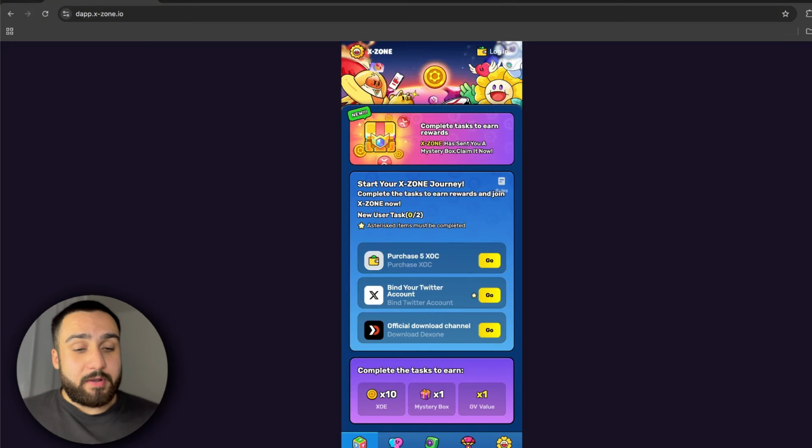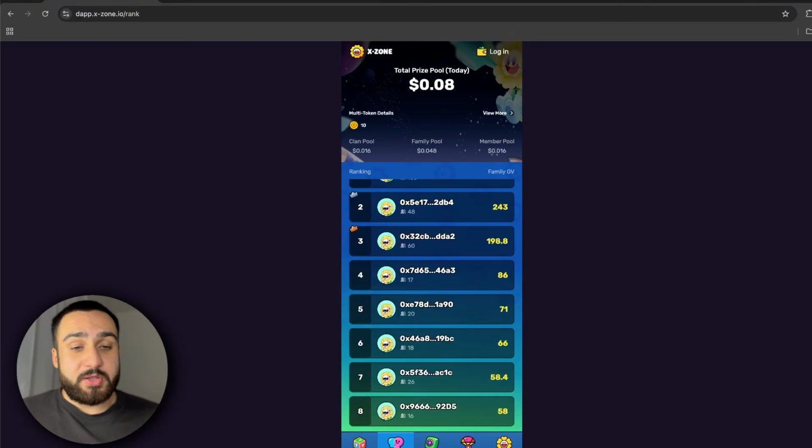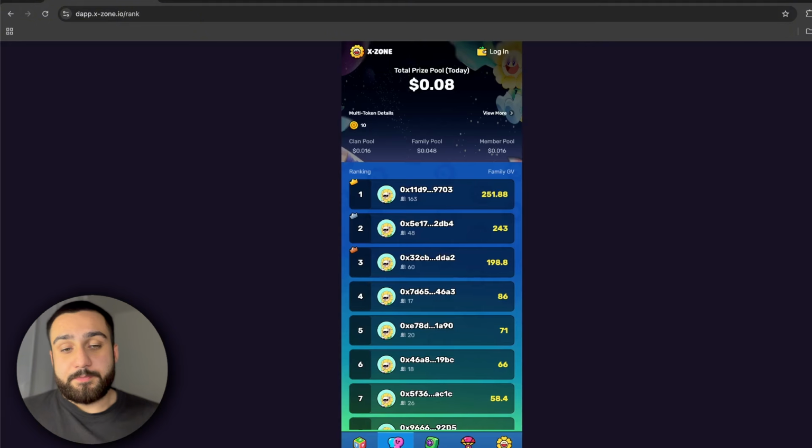So after that we have clan, which you can also make, which is really good. And right here you can see some family pool, and we can see the member pool, and also we have the clan pool right here. So this is on dashboard that is showing family GV. By scrolling down on the right side we can see family GV, and on the left side we can see the ranking of this. Also in the middle of this we can see the number of people that are in the clan.